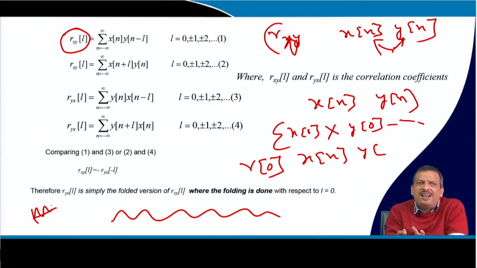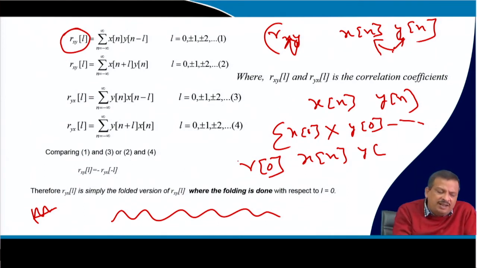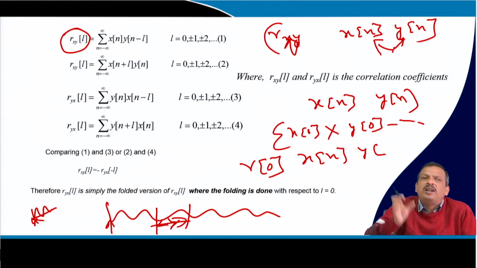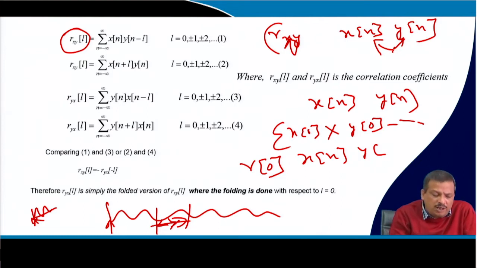If I calculate only R0, it may not be similar at the initial position, it may be similar somewhere else. Inside the signal there exists some portion where it is exactly similar. So how do you do that? For that purpose, what should I do?